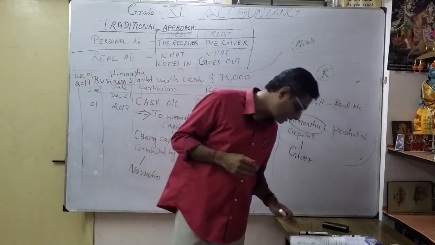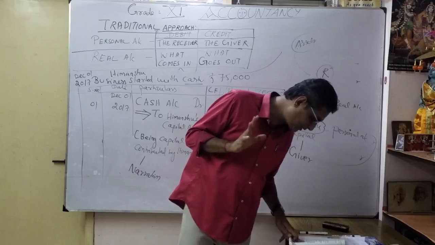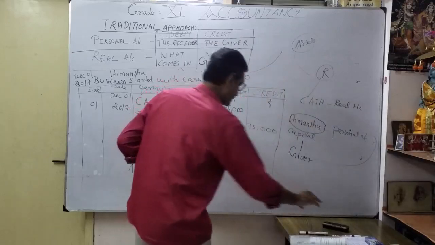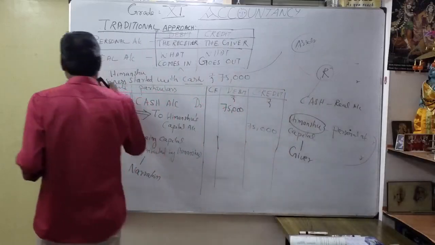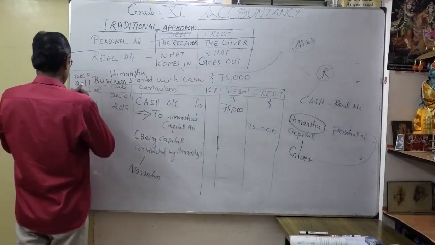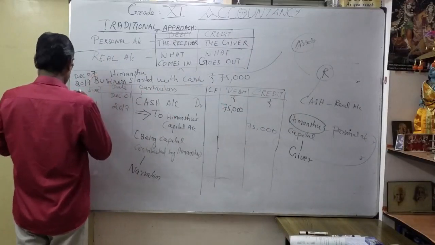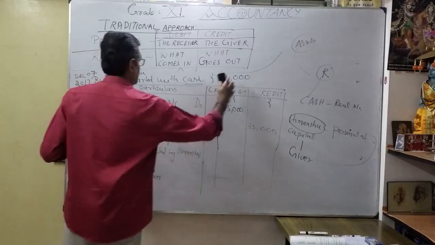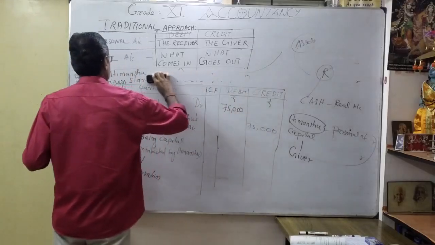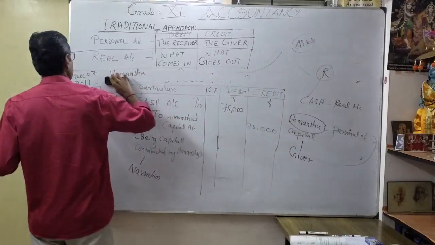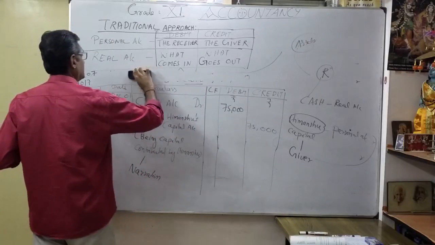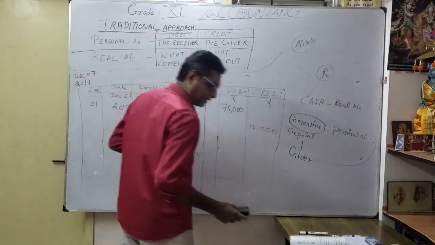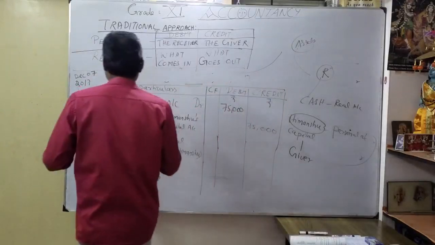See, now move to the second one. Purchased goods for cash 10,000. So what is the date? Here the date is 7. So what is the transaction? Purchased goods for cash.